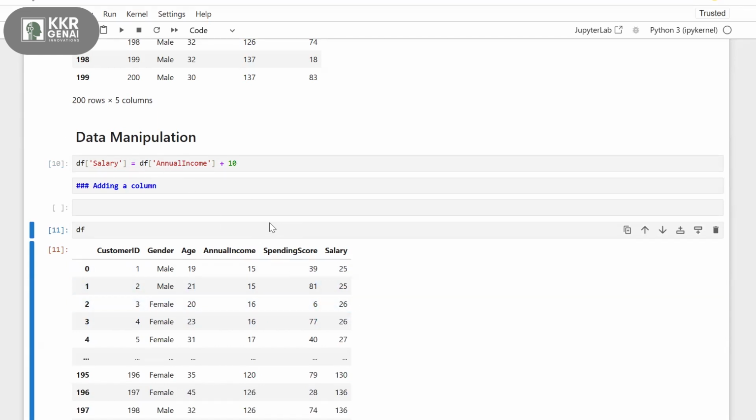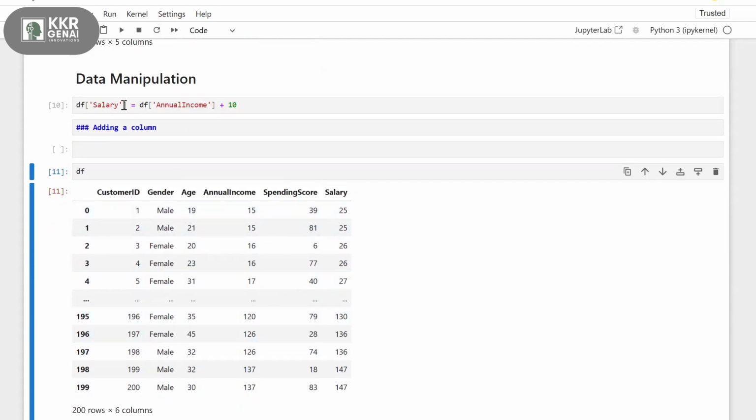Here I'm creating a simple new column based on the old column. Each salary value is exactly 10 more than its corresponding annual income. So this calculation happens automatically for all the rows. You don't want to do it for each and every record. It will do automatically for all the records in your data frame. Here again, you want to observe this thing. This new column is added to the right of the data frame. It is not in the middle or at the start. Every time it will add at the right hand side of your data frame.